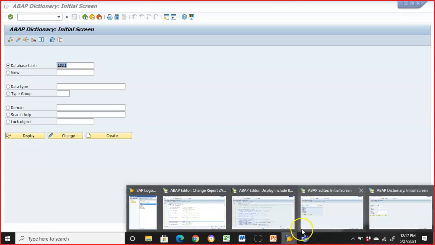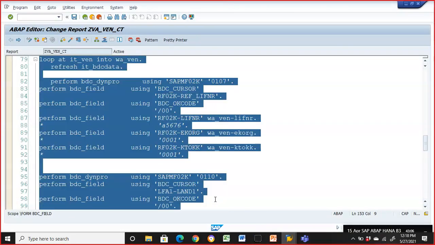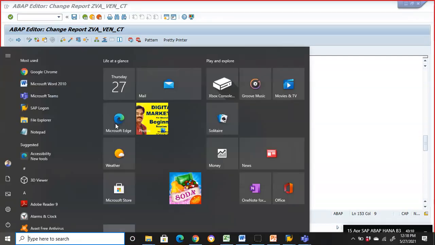Now that we have done the complete program, I'll just copy and paste this entire program in a Word document, and I'll share it with you all.